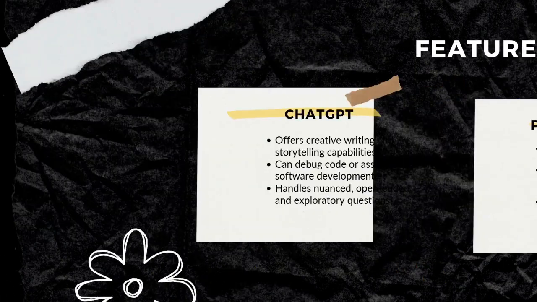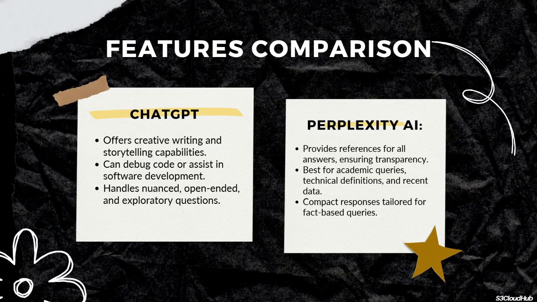When it comes to features, ChatGPT shines in creative writing, storytelling, and debugging code. Perplexity AI, on the other hand, excels at providing reliable references for academic queries and delivering concise answers to fact-based questions.